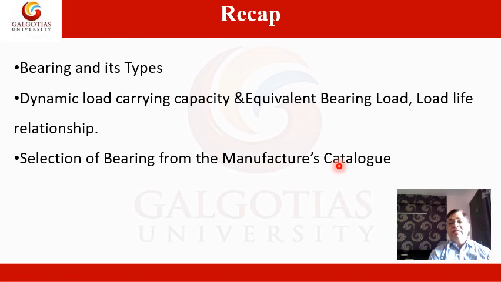Then we established the relationship between load and life: on a particular load, what will be the life of the bearing. Then we discussed the selection of a bearing from a manufacturer catalog for a particular application. I told you SKF is the biggest manufacturer of bearings in all categories.